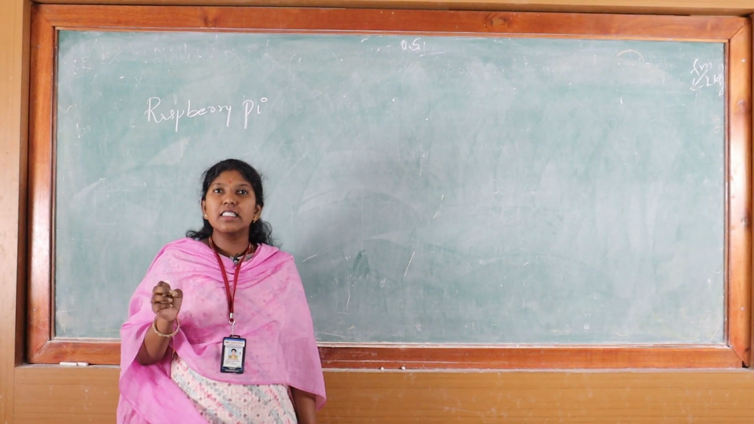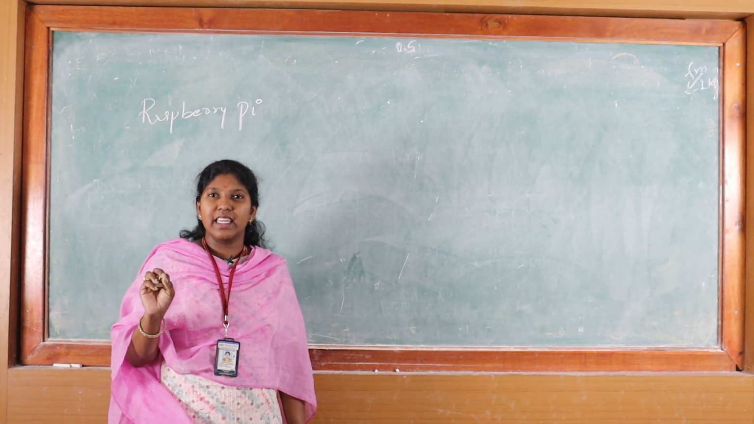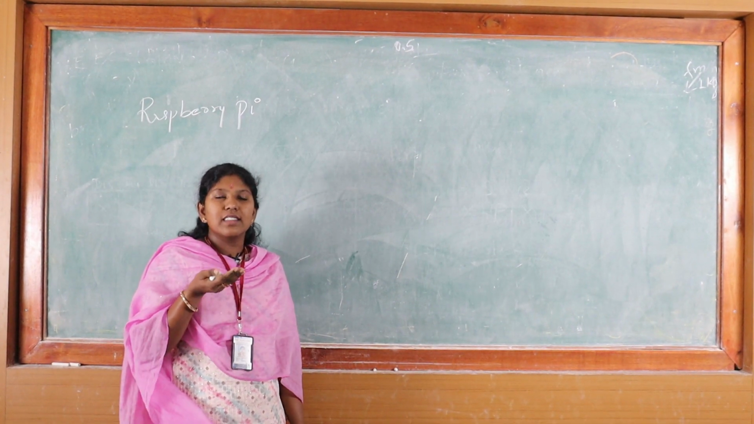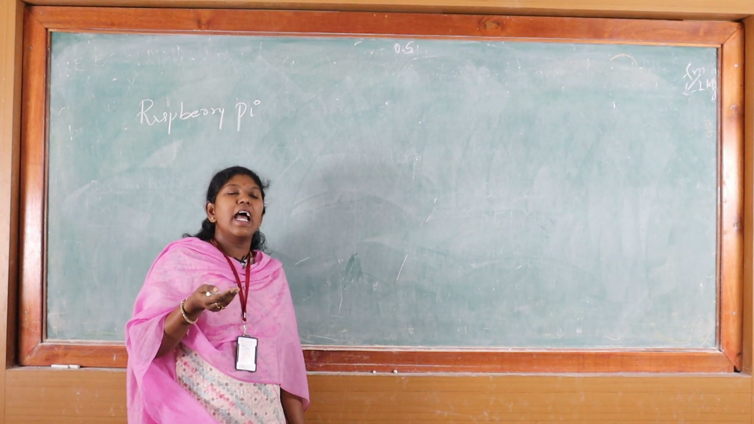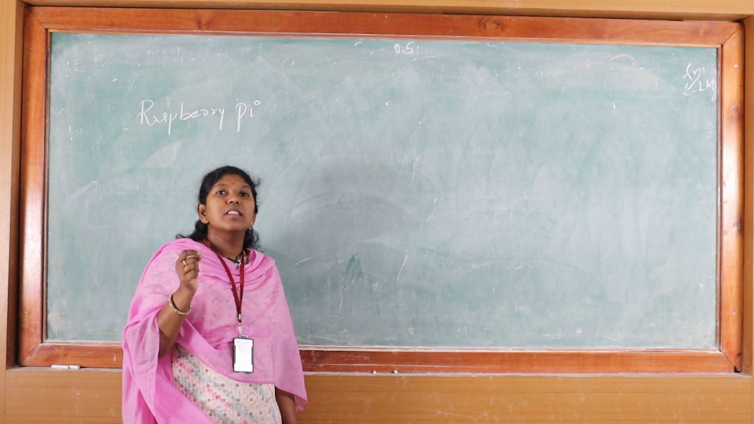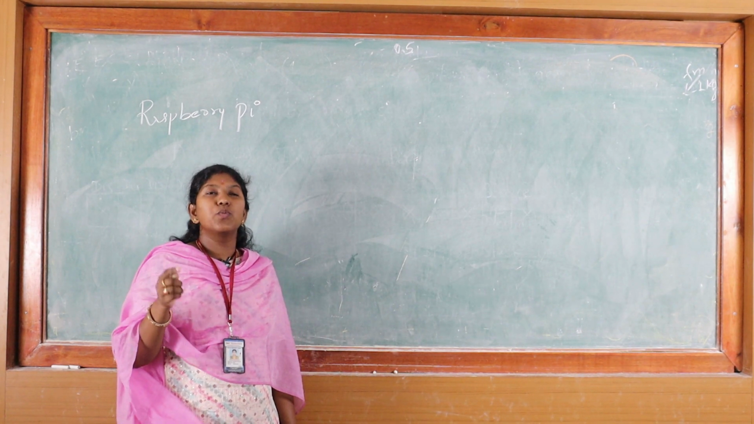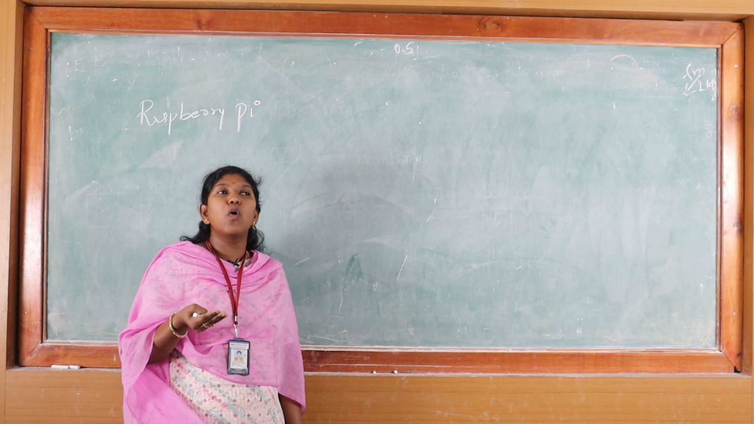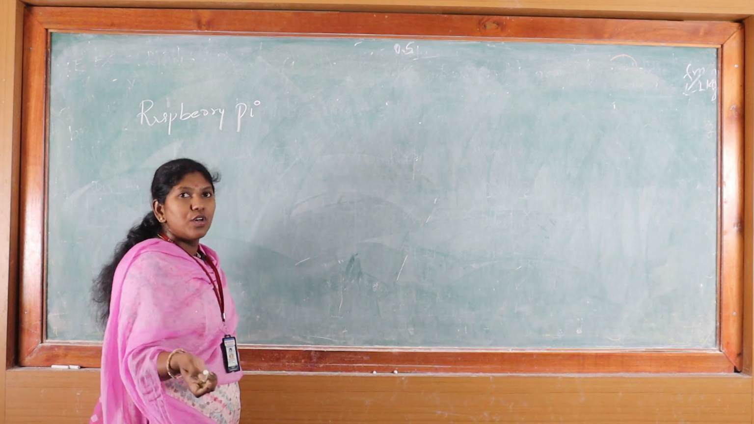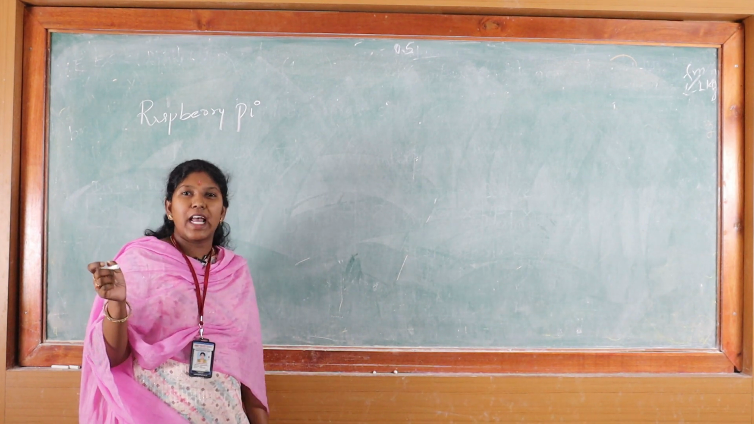We can say that this Raspberry Pi acts like a mini computer. It is just credit card size, and it is also known as a single chip microcomputer, or else we can say that it is a series of small board computers. Now we'll discuss this Raspberry Pi.